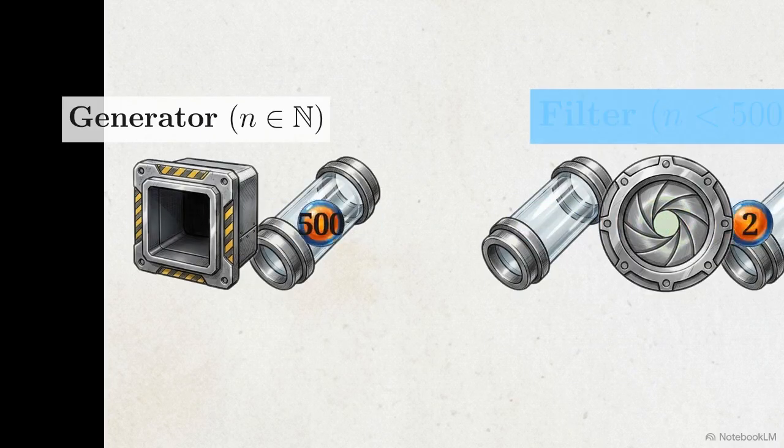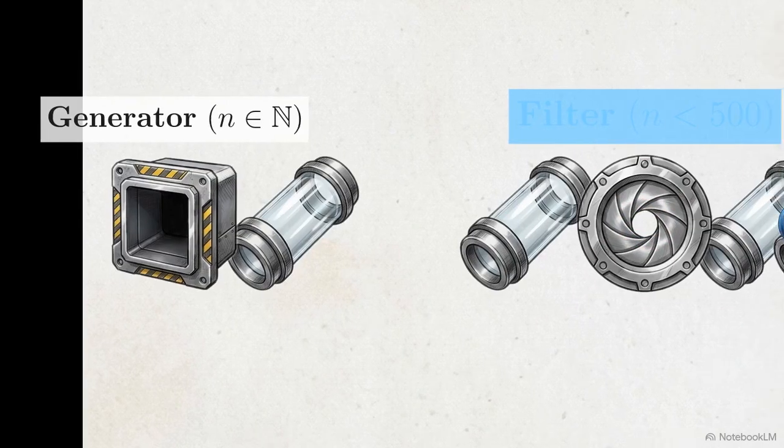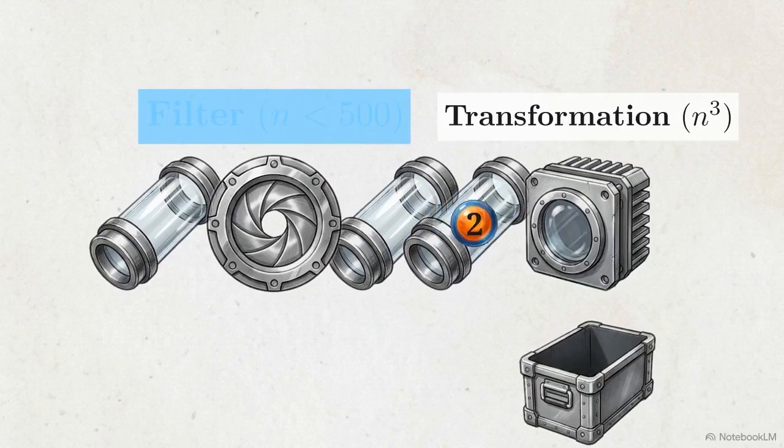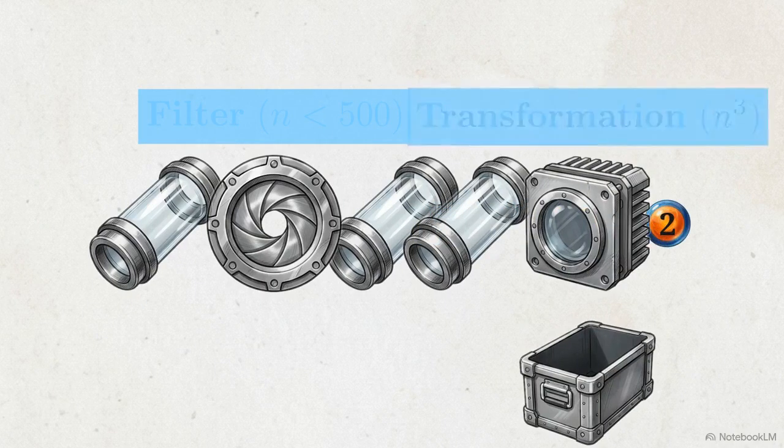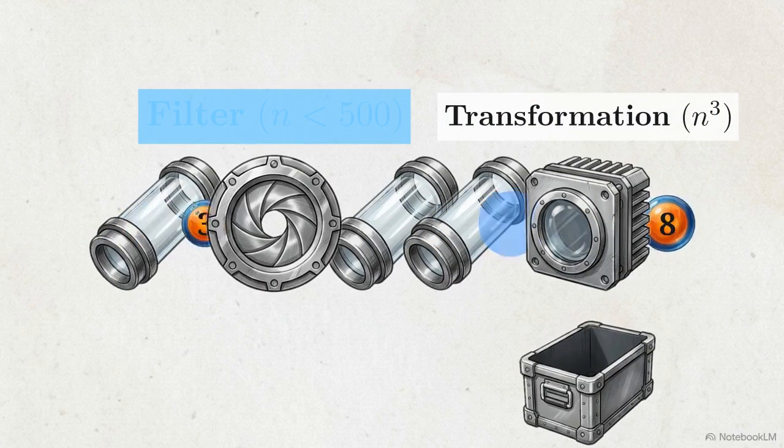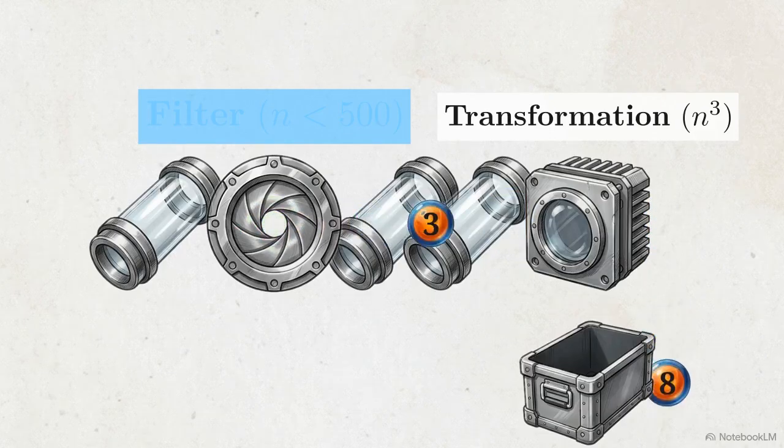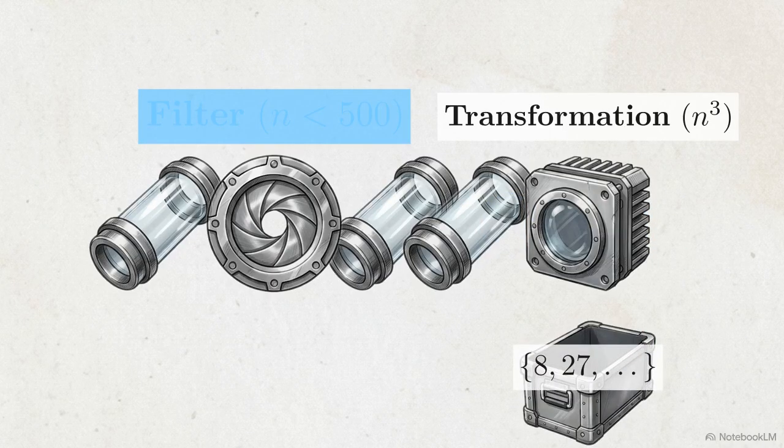Stage 2 is the filter. We apply a Boolean condition to cull the raw data stream. In this case, we check if n is less than 500. This gate ensures only data meeting our logical constraints moves forward. The rest is discarded. Stage 3 is the transformation. Surviving elements are mathematically mapped to their final state. Here, each number is cubed before being deposited into the new collection.